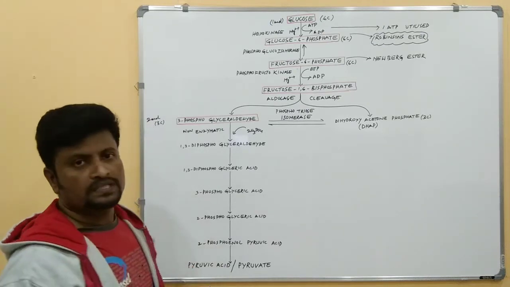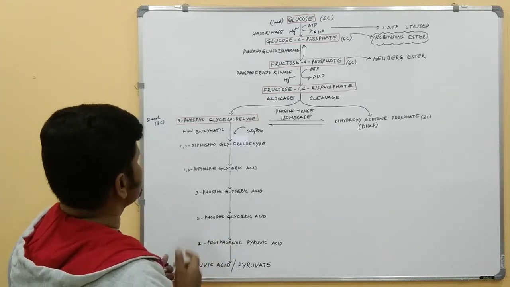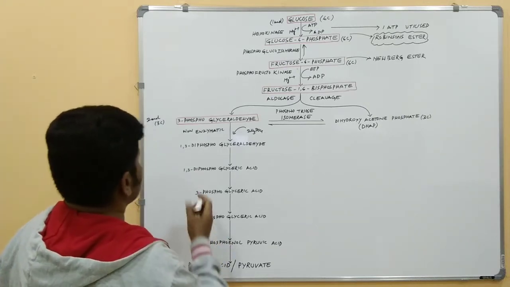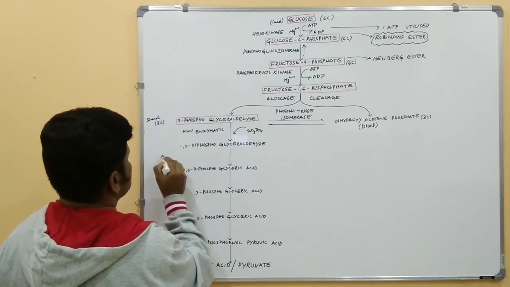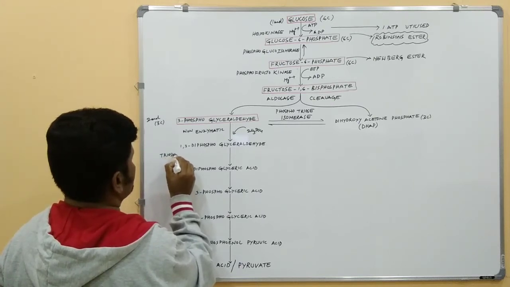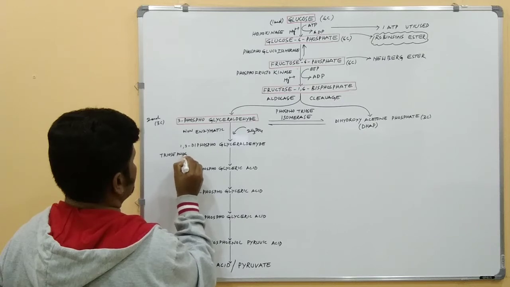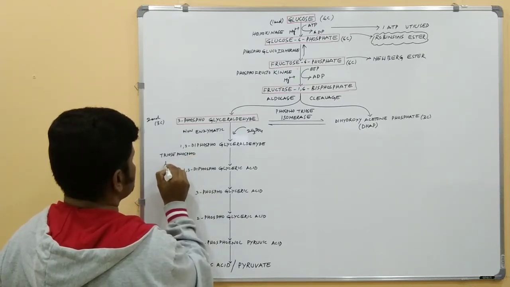Dehydrogenation is happening. This reaction is catalyzed by an enzyme called triose phosphodehydrogenase.